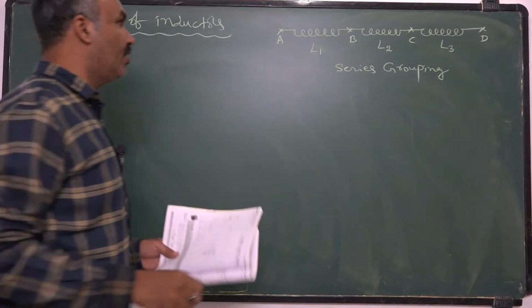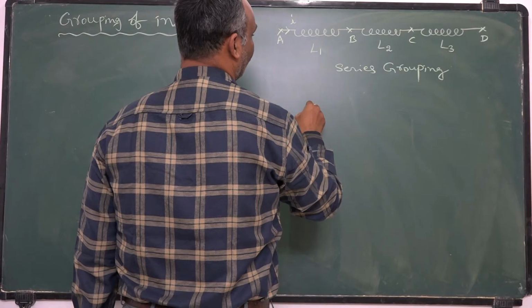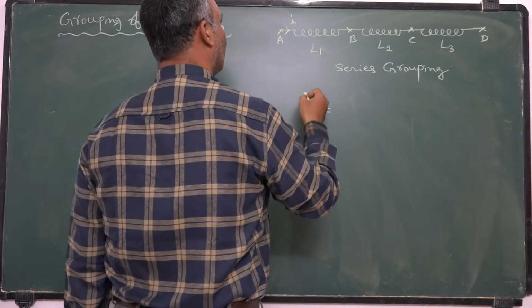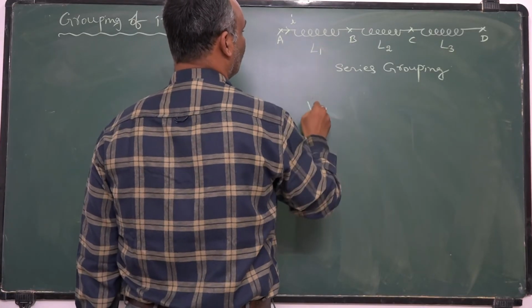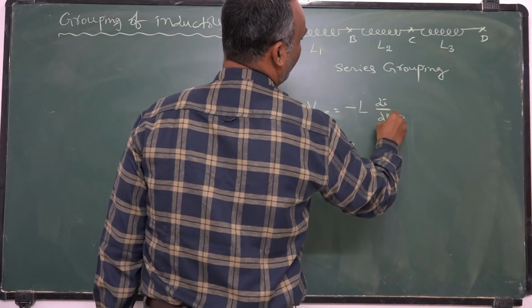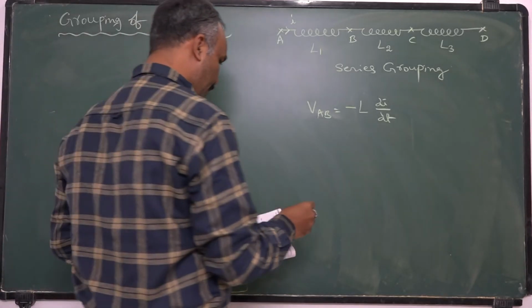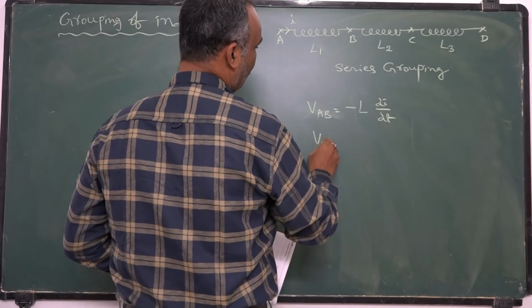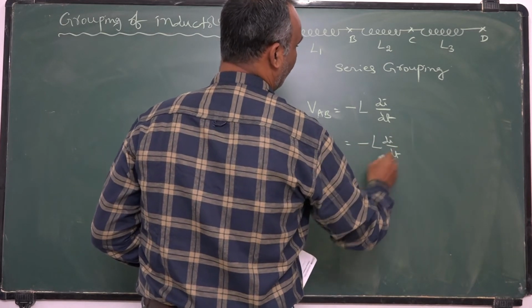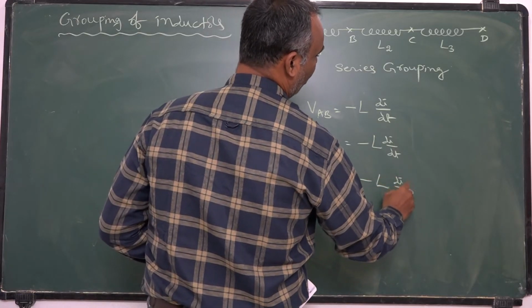As we know, the definition of self-inductance of the first coil L1 is given by the potential difference between A and B, minus L into di by dt. Similarly, potential difference between B and C is minus L into the same di by dt. Potential difference between C and D is nothing but minus L into di by dt.